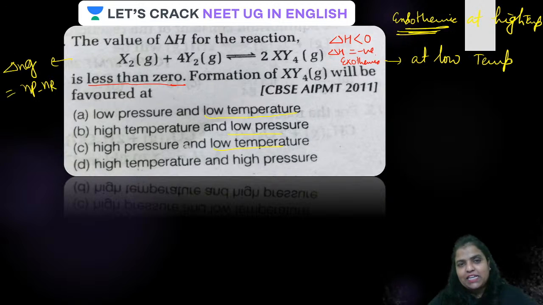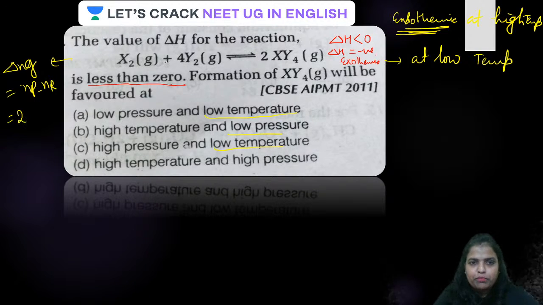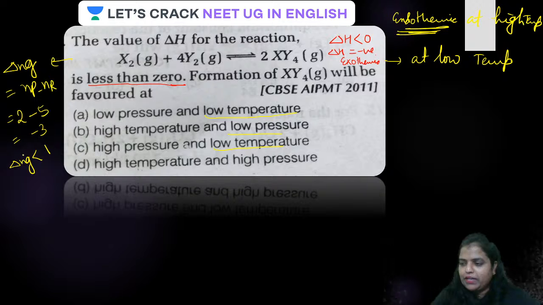Come on. What is delta Ng for this? 2 is the gaseous moles of product, minus 4 plus 1, 5. Delta Ng here is how much, guys? Yes, it is minus 3, or you can say delta Ng is less than 0.